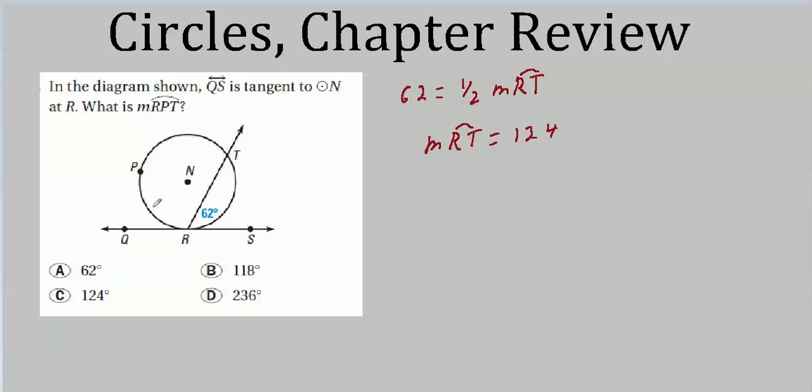Here, R to T goes to here, and then TR comes right back around to the starting point. So the two together are 360 degrees. If this one is 124, we just have to make our subtraction. And let's see, we get 236, and that's the answer right down here. This was pretty easy. You just had to, again, remember your inscribed angle theorem. And, of course, remember that there are 360 degrees in a circle.